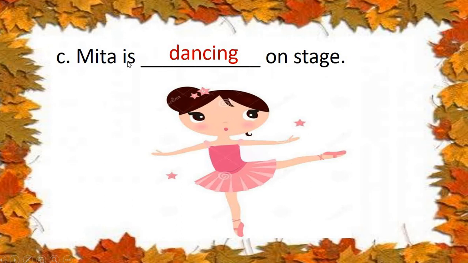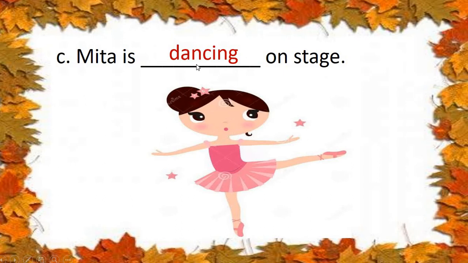Understood, children? Now see, again we will read this to understand. Mita is dancing on stage. The dance is not over. It is still going on. It means the action is happening now. Dancing is not over.